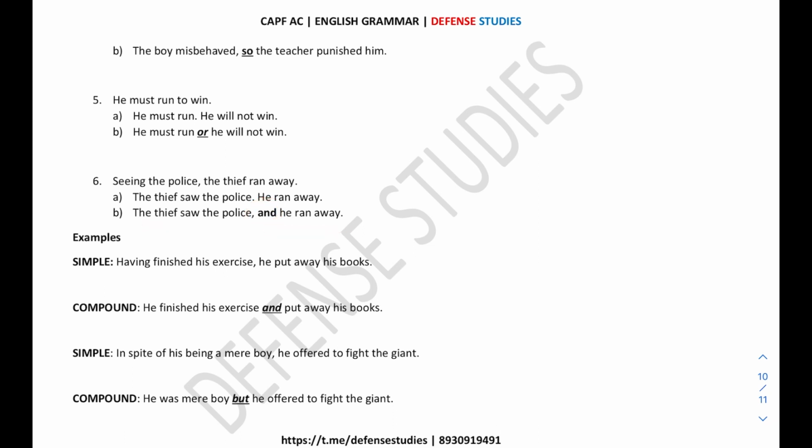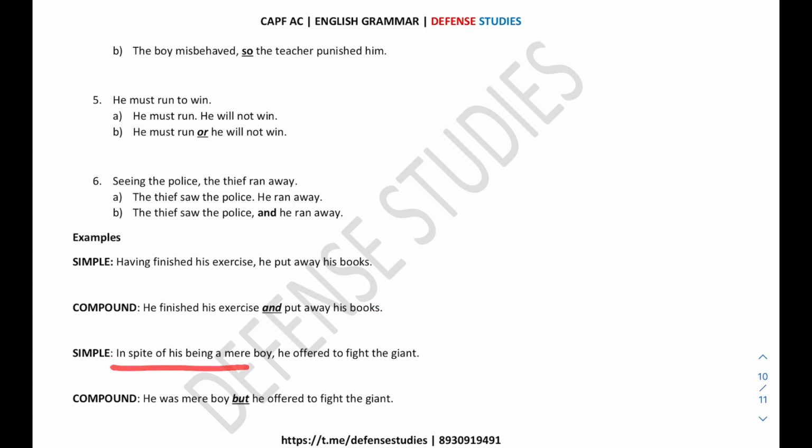Now there are also multiple examples, like this is the simple sentence, this is the compound, this is the simple, again the compound. Again, let's quickly look at this. Having finished his exercise, he put his book away. Having finished his exercise is a present participle, and this is the first idea. We need to convert this present participle into an independent clause. So having finished the exercise is converted into he finished his exercise and put away his book.